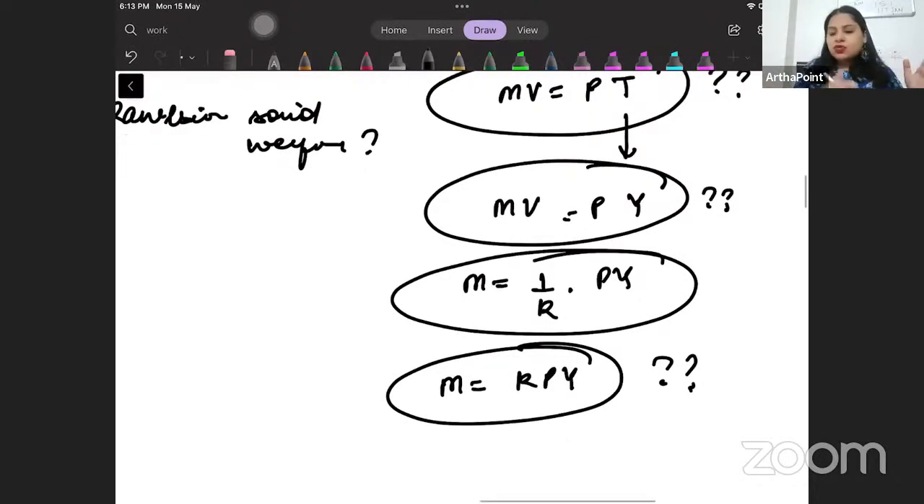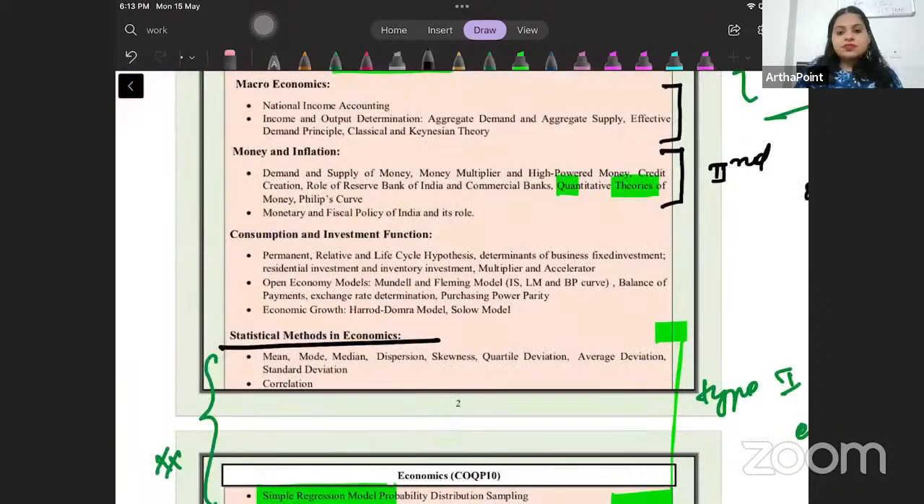Again, I am making question banks on this, but don't wait till the last moment. You start revising things.